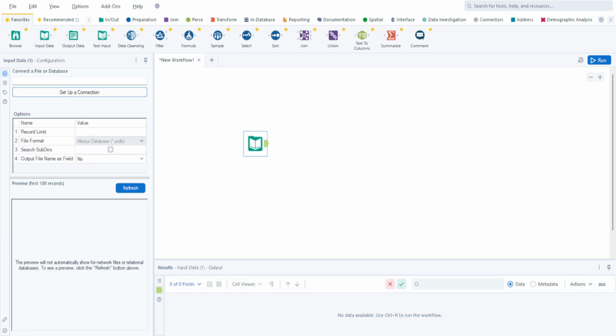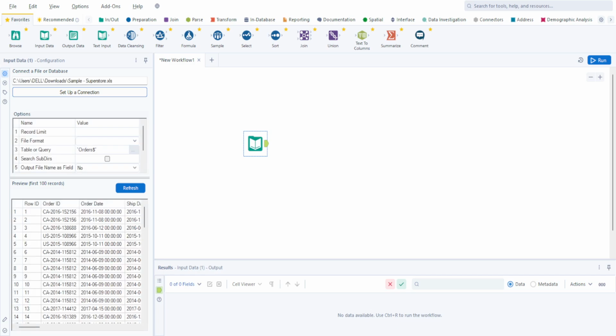I'll quickly set up a connection here, and I'm going with the same superstore dataset which I had with me earlier, and this is an order sheet. I'm selecting it, clicking on OK, right? Once done with this, I can go ahead and do any sorting if I want to, but currently I'm not interested in sorting.